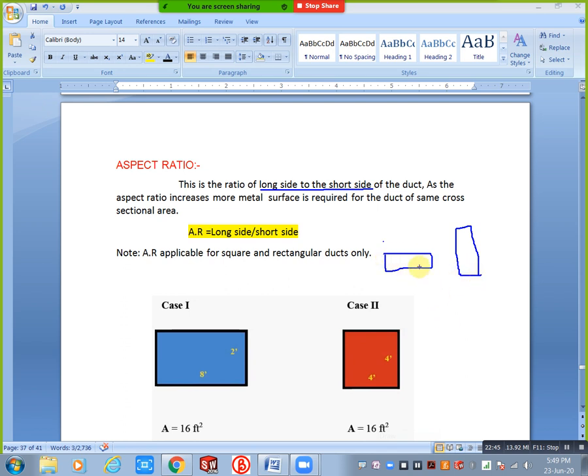Okay, this is width, you will consider this as the width and this one as the height. Sorry, this one is width, this one is height, right? You will take this condition, width by height, the aspect ratio is correct. Long side, width is long compared to the height, but this condition is not applicable now, because the width is less compared to the height.